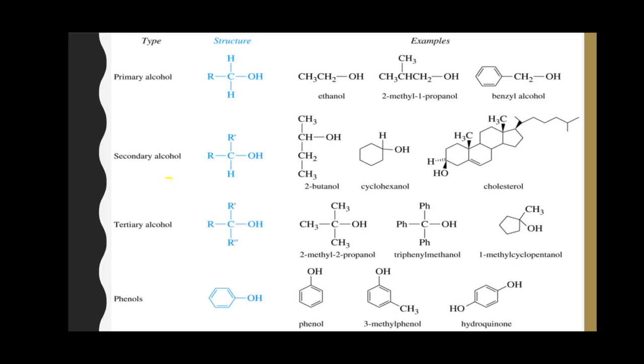For secondary alcohol, we have already discussed 2-butanol, and in tertiary alcohols, this is again tertiary butyl alcohol, and this is triphenyl methanol. And in phenols, these are two molecules of substituted phenol, 3-methyl phenol and hydroquinone.